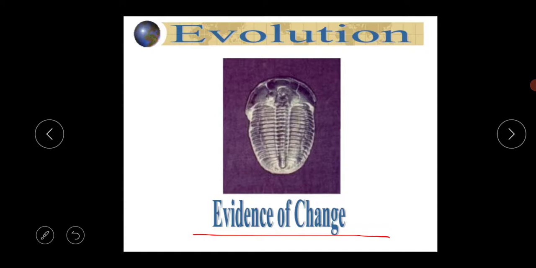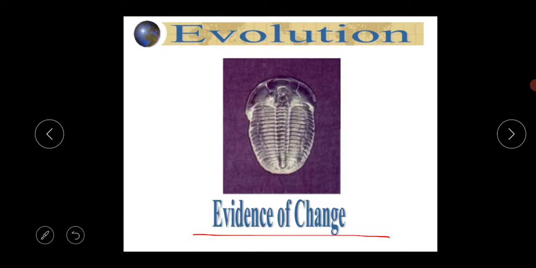So what is the basic definition of evolution? Evolution is the sequence of gradual changes from simple life to complex life forms.